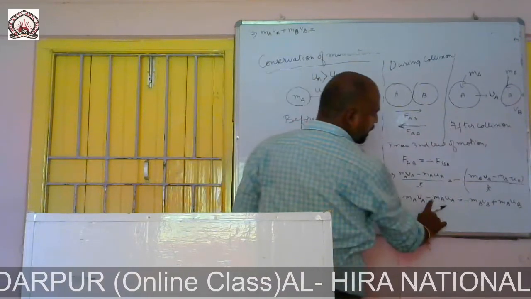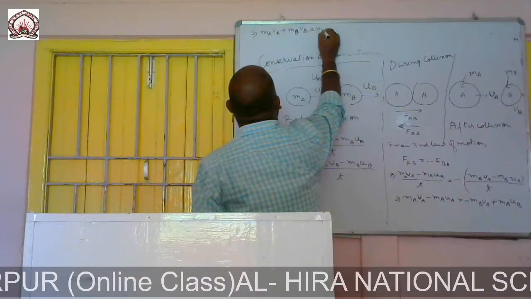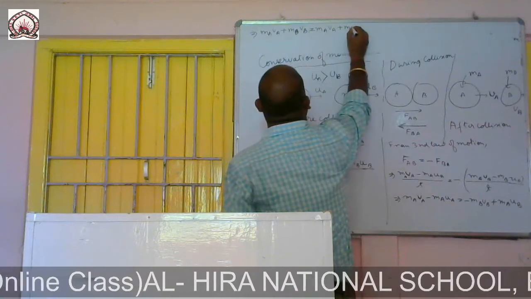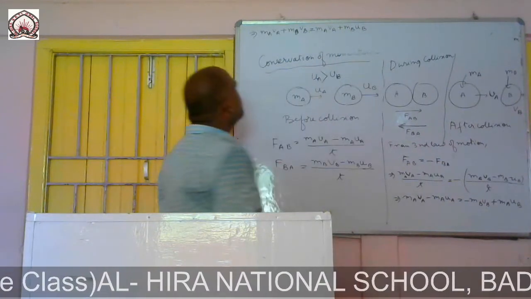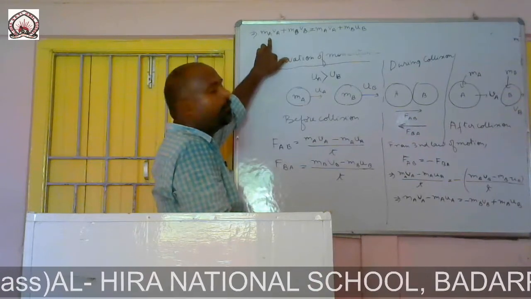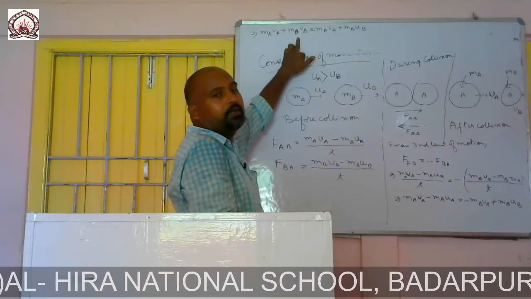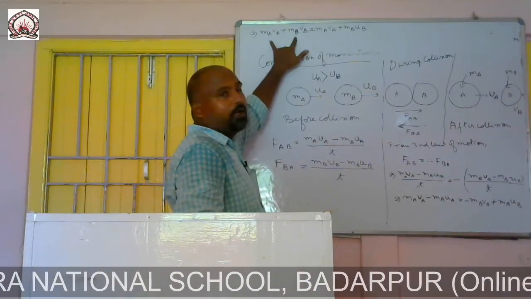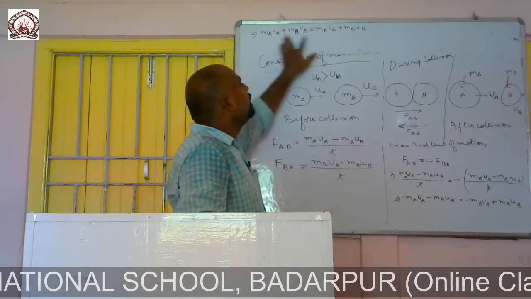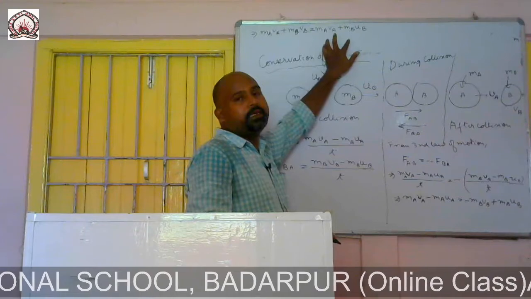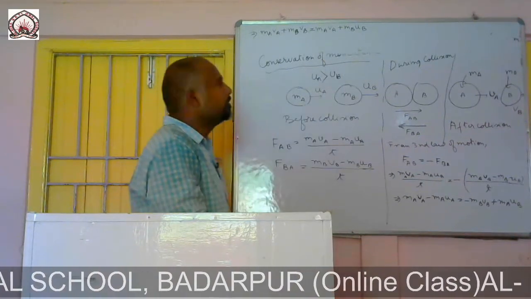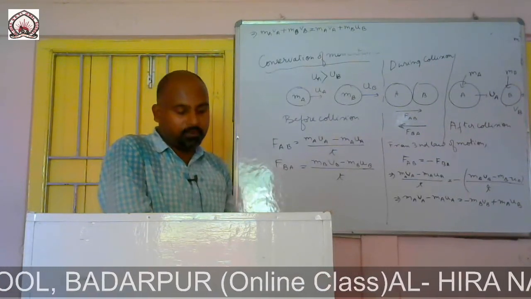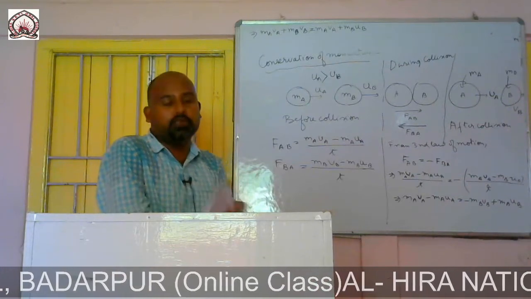This is nothing but the final momentum of A and the final momentum of B. So the total momentum before collision is equal to the total momentum after collision, equal to the initial momenta of the objects. This is nothing but the law of conservation of momentum.